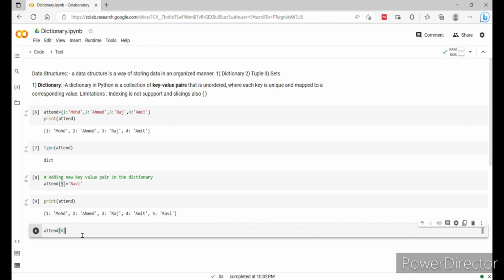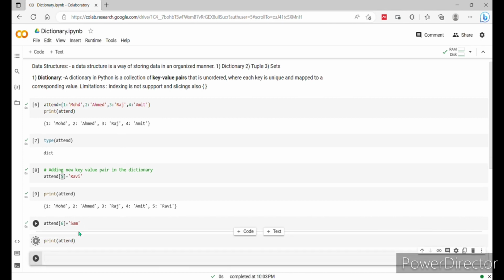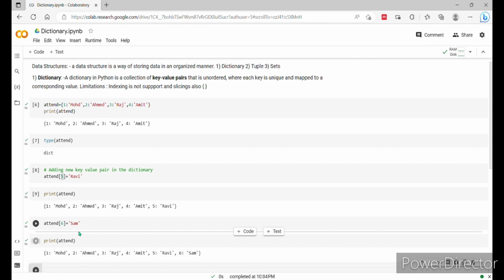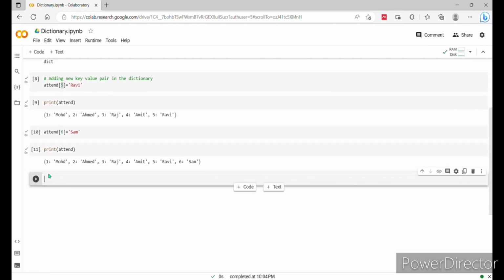Then is equal to, क्या लेंगे नेम हम यहाँ पे, हम लेंगे यहाँ पे Sam, okay. Then print attend. So see here, one more person will be added in the dictionary whose name is Sam and roll number is 6.